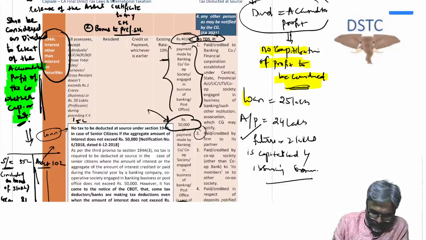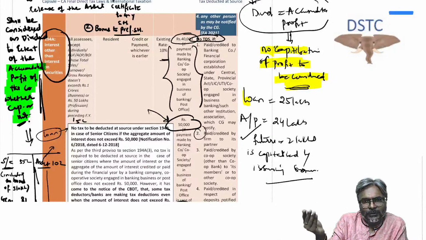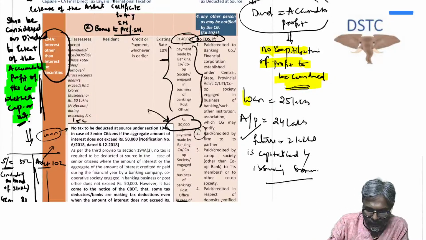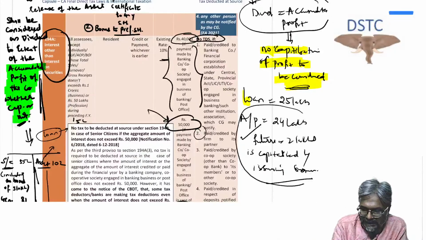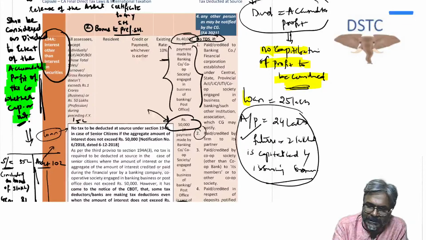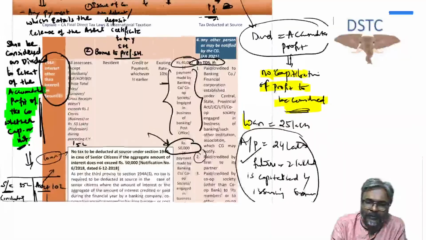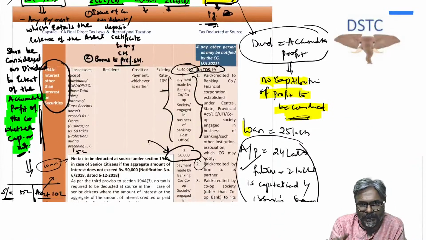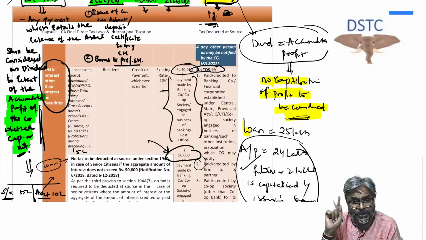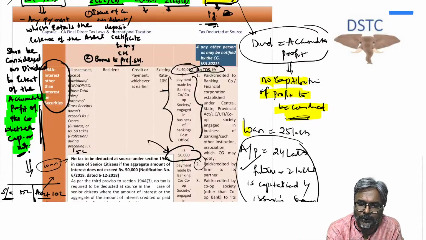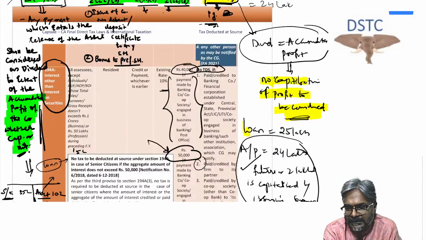And if your accumulated profit is 24 lakhs, students, what exactly are we going to say? Therefore, you are going to say that up to the accumulated profit of 24 lakhs is my deemed dividend of 2(22)(e). Loan is 25 lakhs, but how much is your accumulated profit? 24 lakhs. So therefore 2(22)(e) is 24 lakhs.